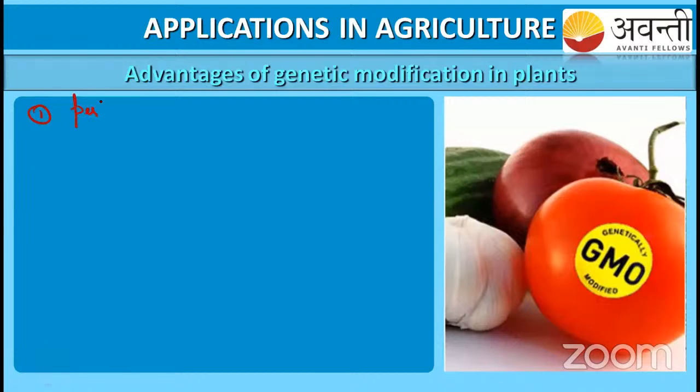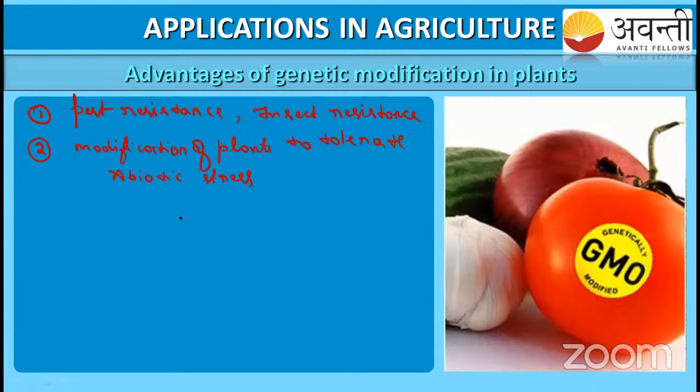Pest resistance and insect resistance. The second thing is modification of plants to tolerate abiotic stress. And the third one is post-harvest loss.